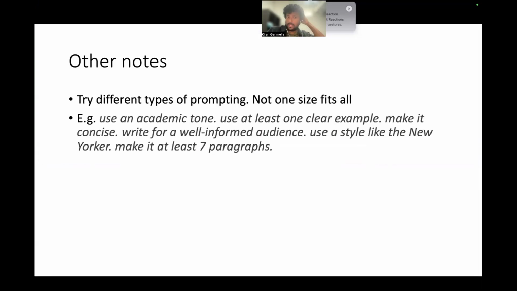Okay, so obviously, the more you know how to use these, the more you can use them. So try to use them. And once you start using them, you'll find these prompting techniques. Some of them work, some of them are just old and not necessarily needed. Like, generate this as a high quality thing, probably it's not needed, but whatever. There are things like, use an academic tone, use a clear example for a well-informed audience, things like that usually help, or giving it more context usually helps.